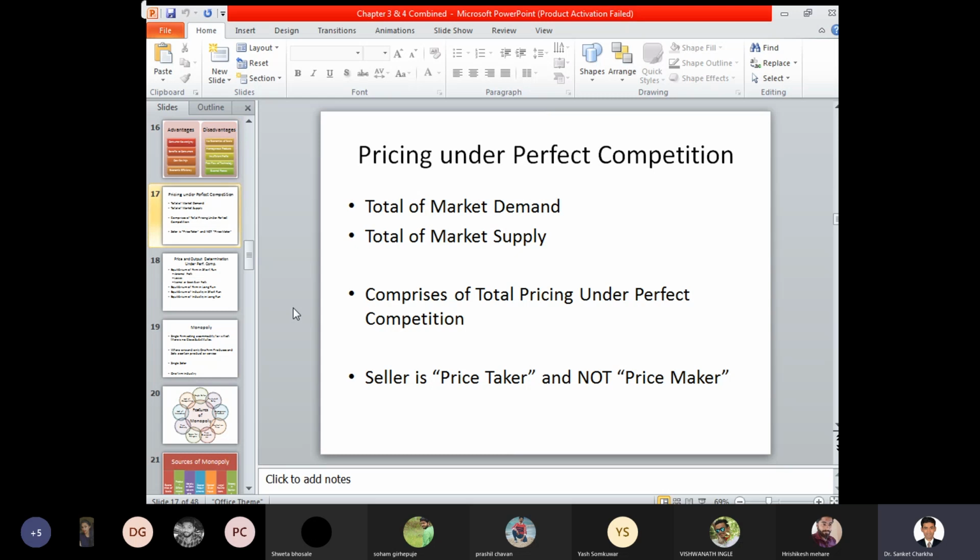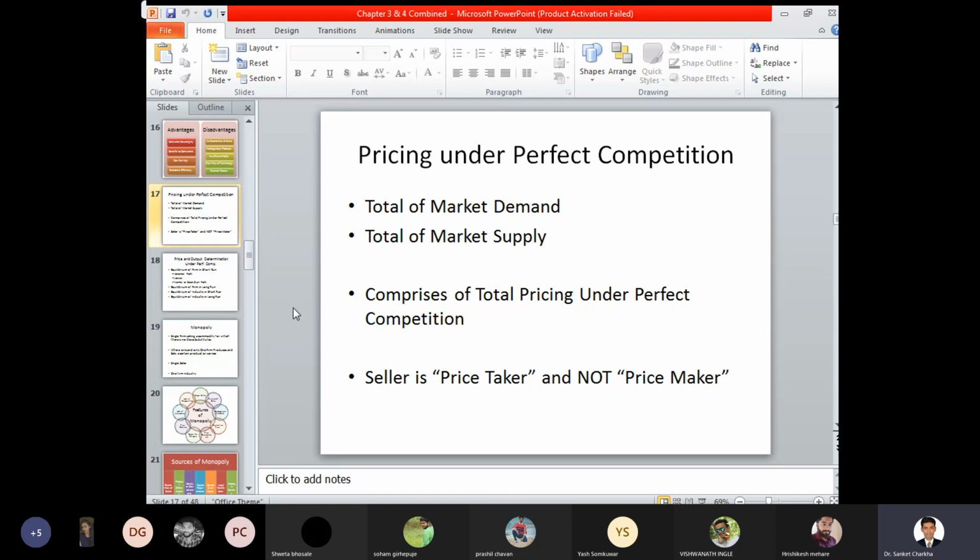Now, in my last lecture, we dealt with pricing under the perfect competition market with respect to total market demand and total market supply, and what comprises the total pricing under perfect competition, wherein the seller is considered a price taker and not a price maker.